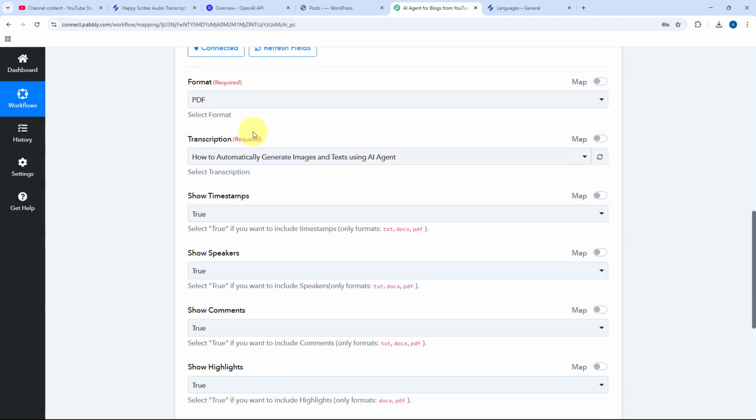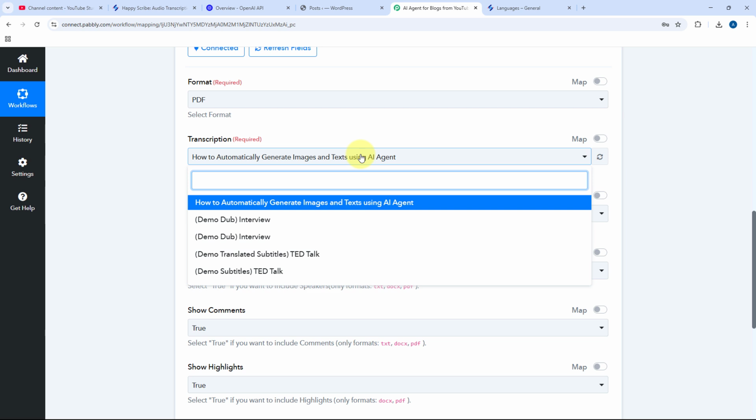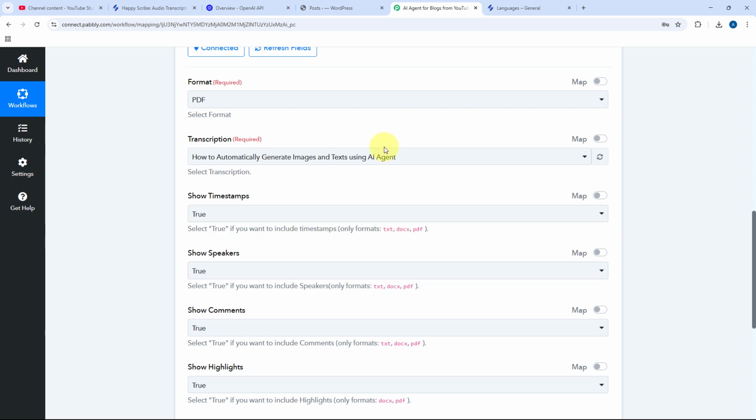Then it is asking us for the transcription file. In the drop-down, you can see a list of all the files or videos which we have sent for transcription, with all the file names and transcription names, and we have to select which particular transcription we want to export using this action.